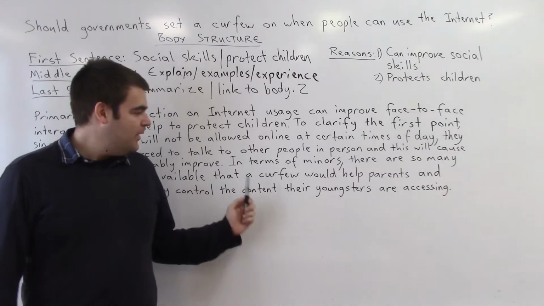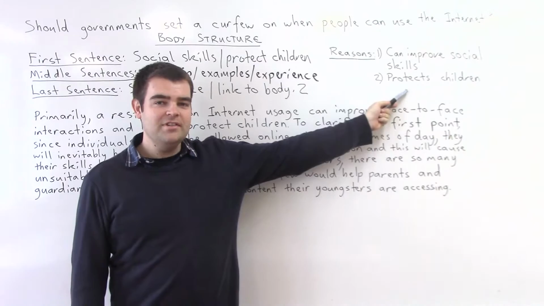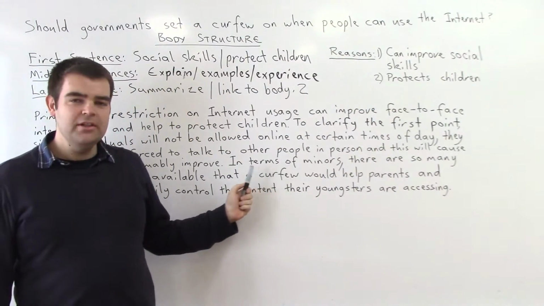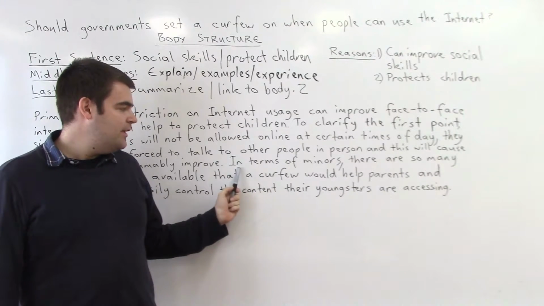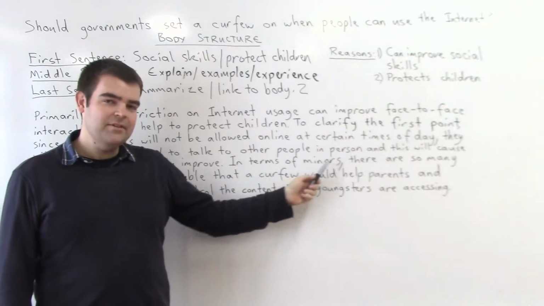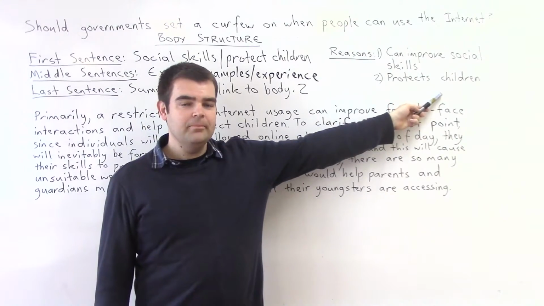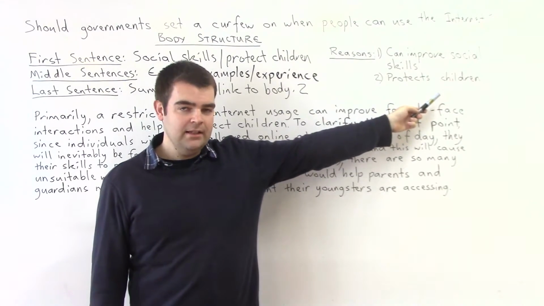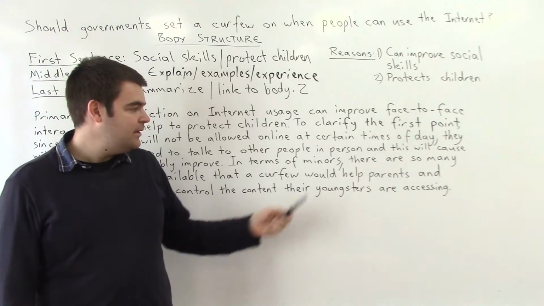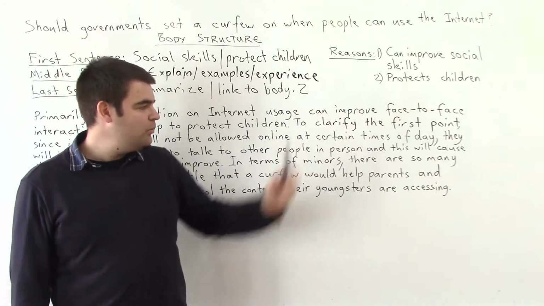Okay, so we have our second sentence here now in support of this reason here, protecting children. So what we want to do with the second sentence as well is use some kind of connecting phrase. So here we've got "in terms of", but if we use that expression, we obviously need to have a subject that comes after it. And I don't want to keep using the word children, because when we're doing academic writing in English, it's very important to try and use synonyms and restructure sentences. So here I've used the word minors as a synonym for the word children there.